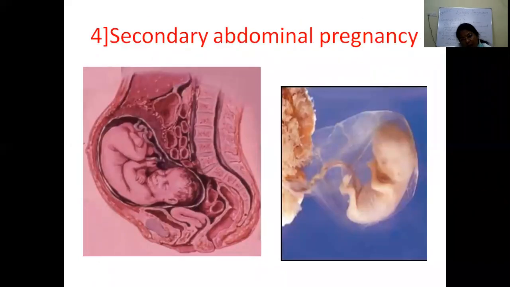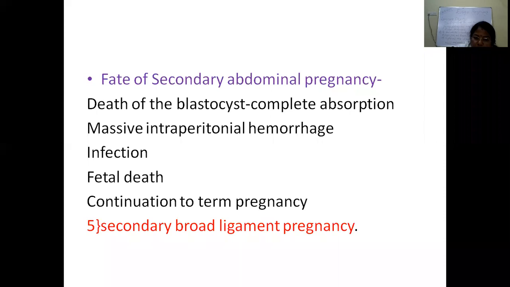And sometimes, when there is no tubal rupture, the pregnancy gets invaded and lodged into any other organ in the abdomen, which leads to secondary abdominal pregnancy. But this happens very rarely. So what usually happens to this secondary abdominal pregnancy? The death of the blastocyst happens. If it doesn't get proper blood supply, the blastocyst dies and there can be complete resorption.